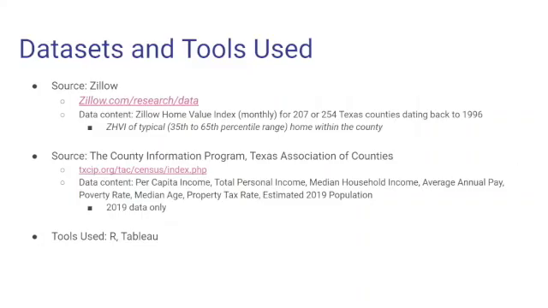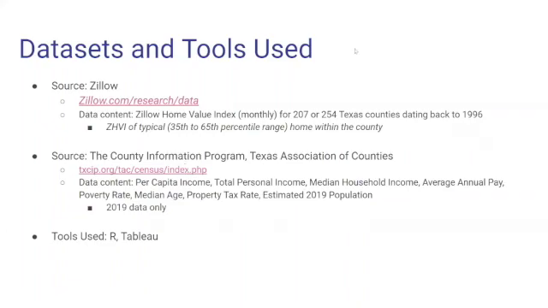We gathered data from two sources. From Zillow, we had the monthly Zillow Home Value Index, which measures the typical home value across U.S. counties. This data contained home value index for 207 Texas counties for each month dating back to 1996. From the Texas Association of Counties, we had county data on per capita income, average annual pay, median age, and other metrics listed here. We used 2019 data because it was the most recent year available.